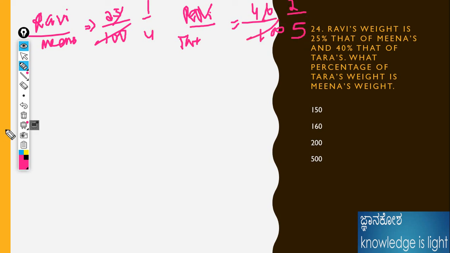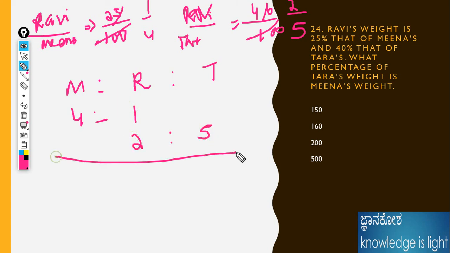Now what is the ratio? If any ratio problem like this comes with Meena, Ravi as well as Tara, what is the ratio? Meena to Ravi is 4 is to 1. Again, Ravi to Tara is 2 is to 5. Ravi appears on both sides, so we need to multiply by 2 to make it equal. So 4 to 8 and 2 is to 5.